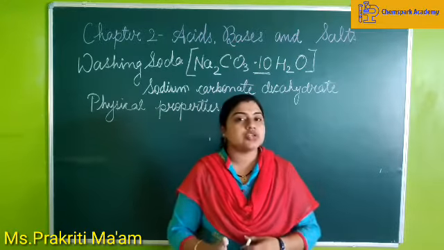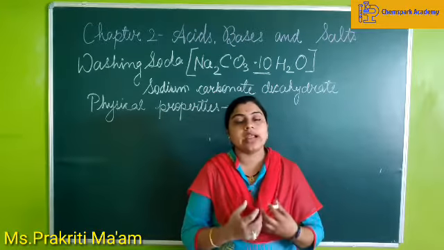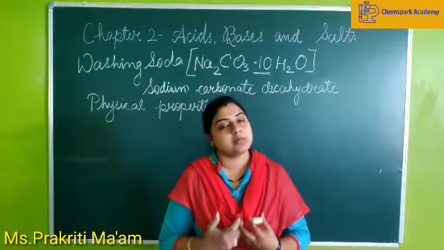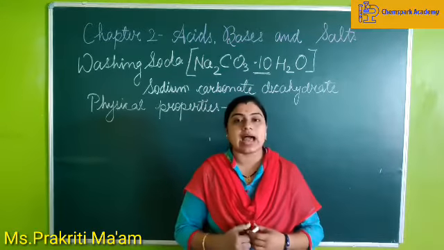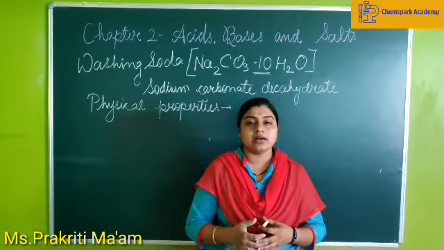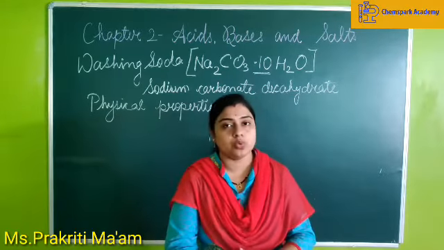Now when I dissolve this washing soda in water and test it with red and blue litmus paper, it is found that it turns the red litmus paper blue.